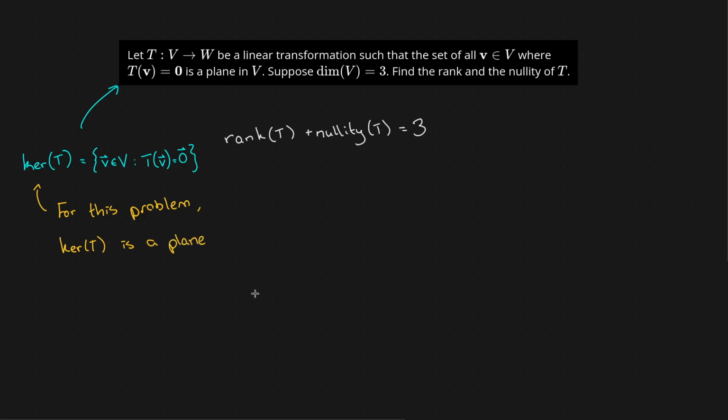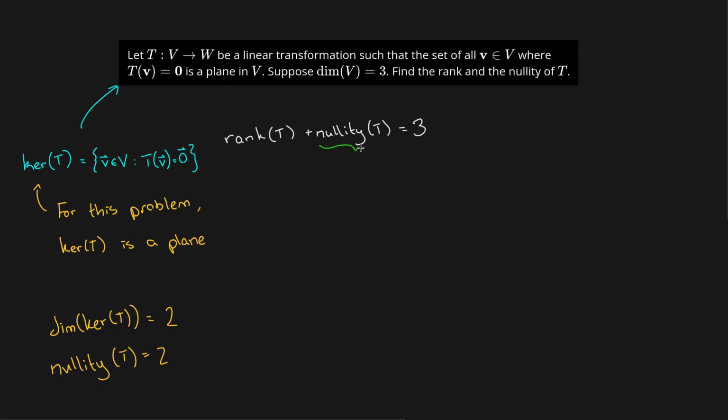Okay, well, what do we know about a plane? A plane is a two-dimensional vector space, right? It requires a basis of 2 vectors to span the plane. A minimum of 2 vectors, and those 2 vectors would be linearly independent. So what this is saying, if the kernel of T is a plane, a two-dimensional object, is that the dimension of the kernel of T is equal to 2, because the plane has 2 dimensions. But the dimension of the kernel, by definition, is the nullity of the transformation T.